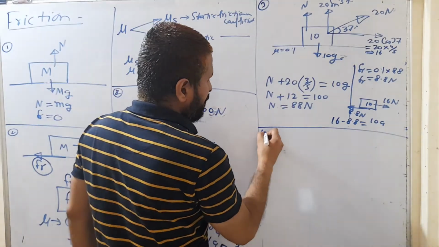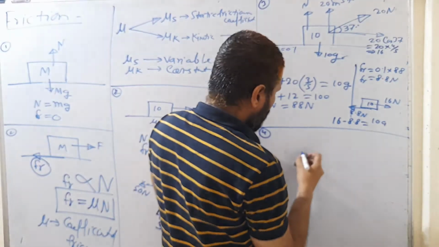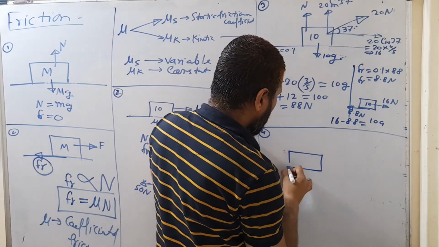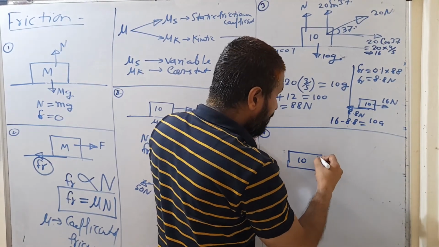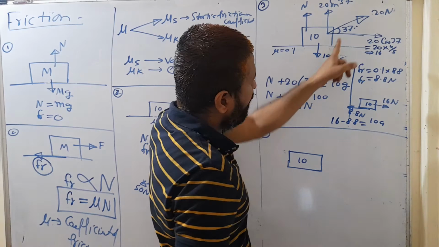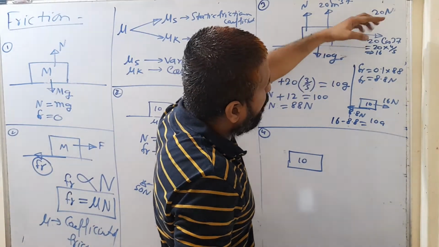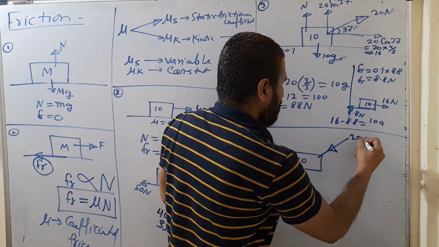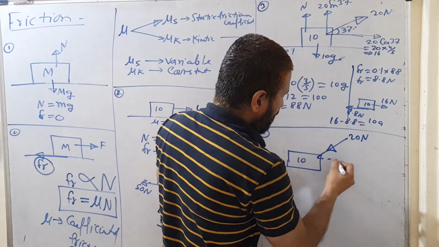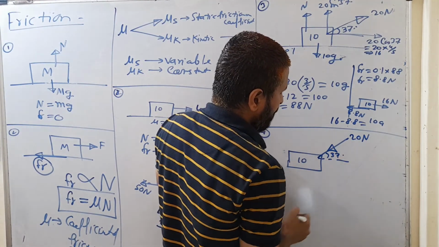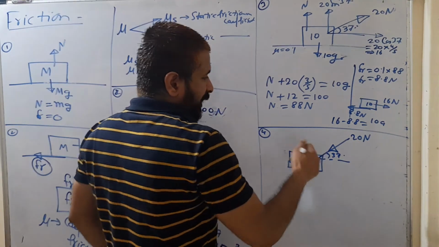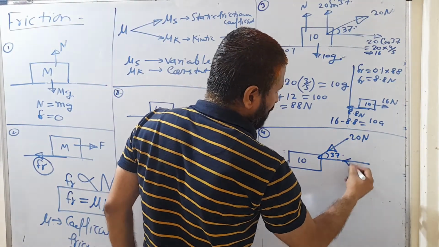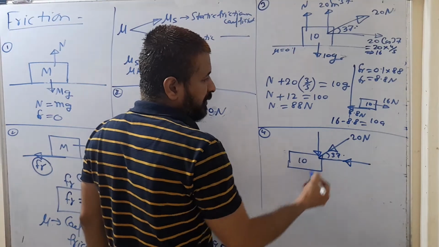In the similar case, if suppose this force is pointing in downward direction on the same block, how can that force increase the reaction also? In the previous case, this applied force decreased the reaction. If this force is acting like this, the same force 20 Newton, inclined by 37 degree, now in this case its component will be like this. One component in this direction and the other component in this direction.